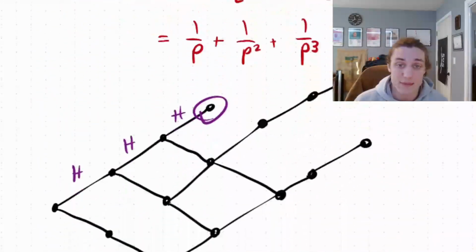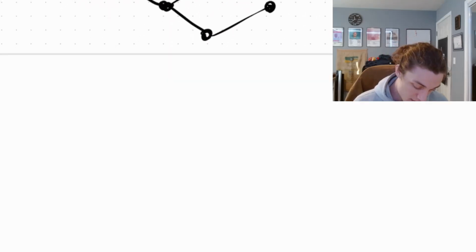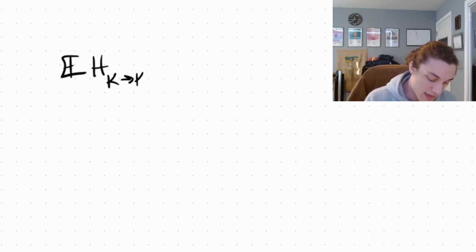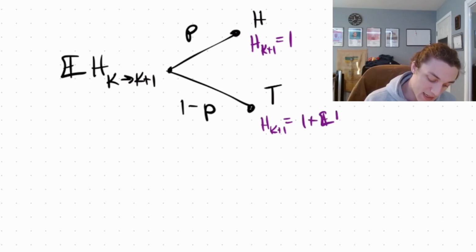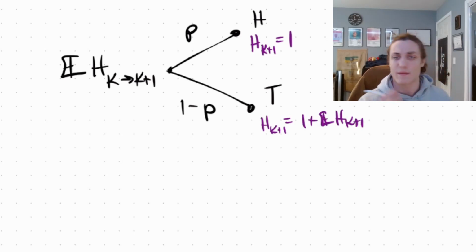And of course, you can extend this to an arbitrary number. We could say the expectation of heads going from k to k plus 1. You'll see that this tree diagram is exactly the same. We have p, 1 minus p, we have heads, we have tails, and then we have H sub k plus 1 is equal to 1, or H sub k plus 1 is equal to 1 plus the expectation of H sub k plus 1. We have to start all over, try to get back to here.